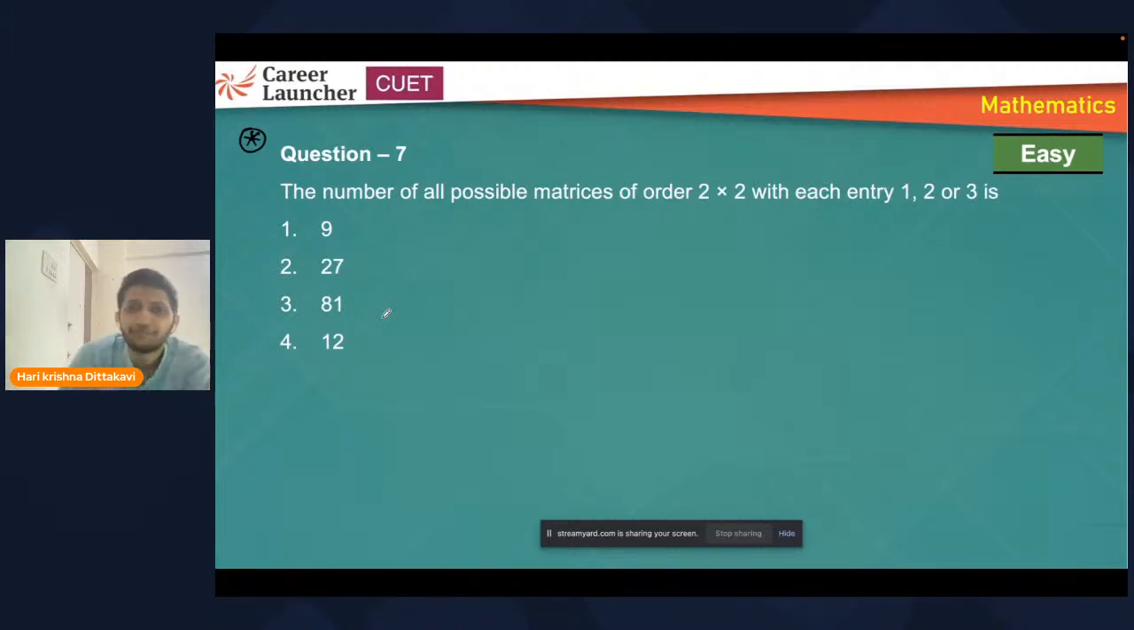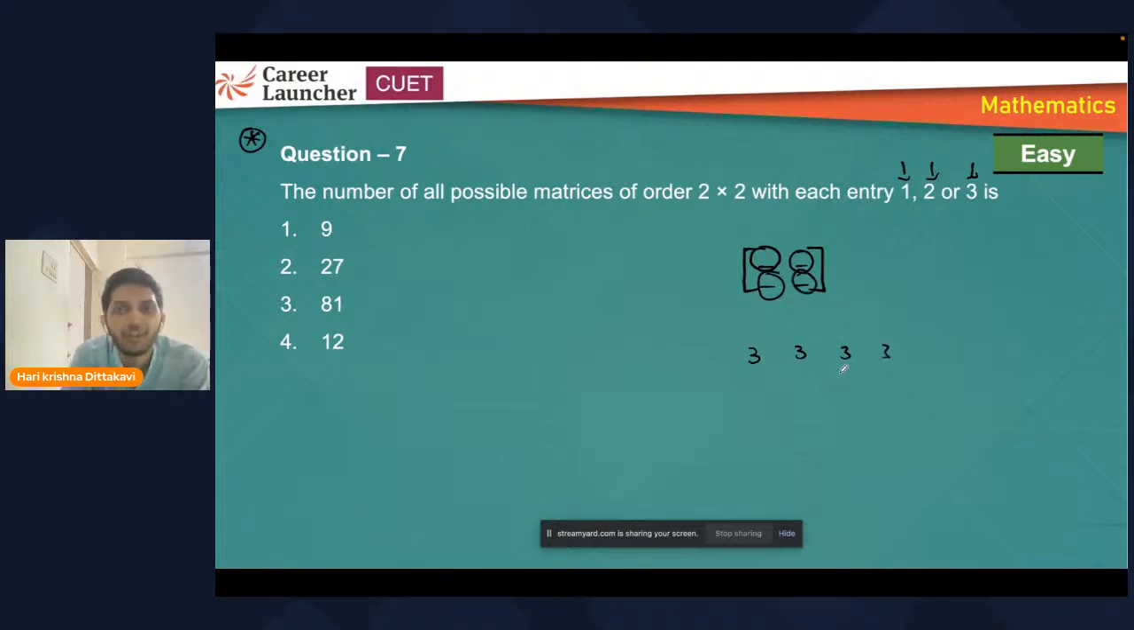Now, again, easy question. So 2 by 2 order means there will be 2 rows and 2 columns. Overall, we'll have 4 elements, right? Now, each element has 3 possibilities. That means for the first element, I can write it as 1 or 2 or 3. So I have 3 possibilities for the first one. The second one also has 3 possibilities. The third one also has 3 possibilities. And the fourth one also has 3 possibilities.